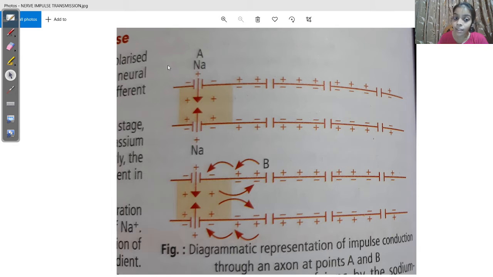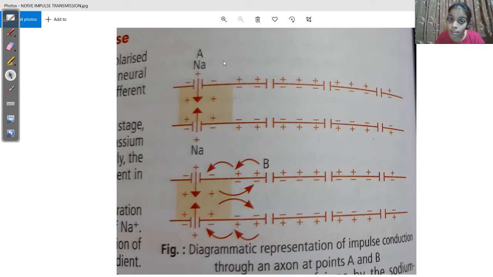Because when a stimulus arrives, the permeability of the nerve cell membrane for sodium ions increases. So now sodium ions can come in and potassium ions will now go out. So the reverse thing is happening.